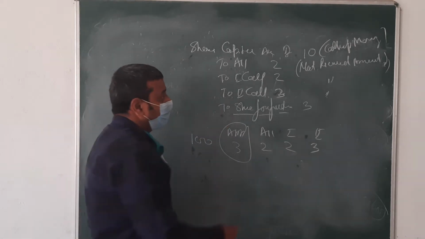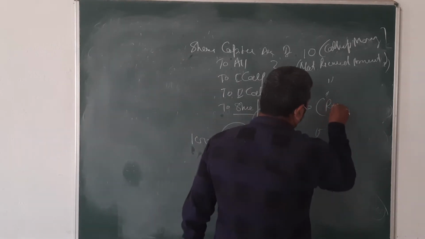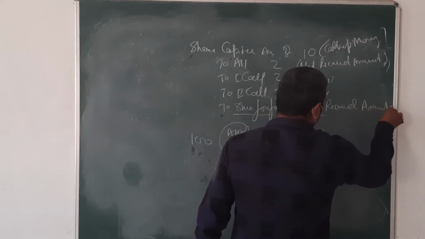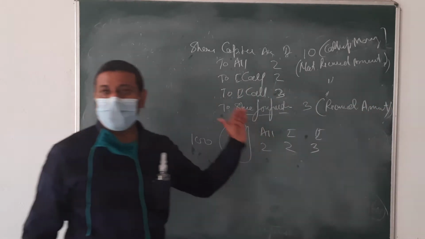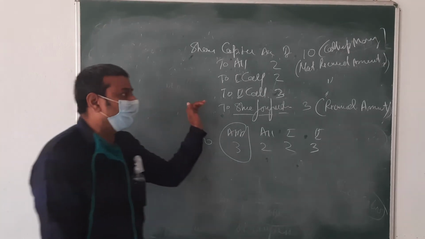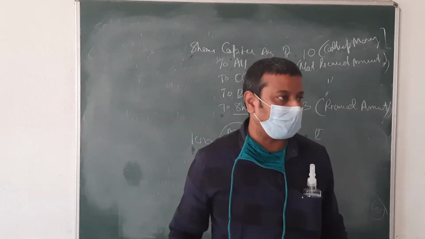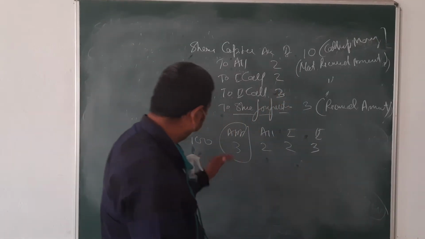Then for forfeiture, the received amount. Whatever amount we have received from that shareholder, we enter in share forfeiture. Clear? Just see.